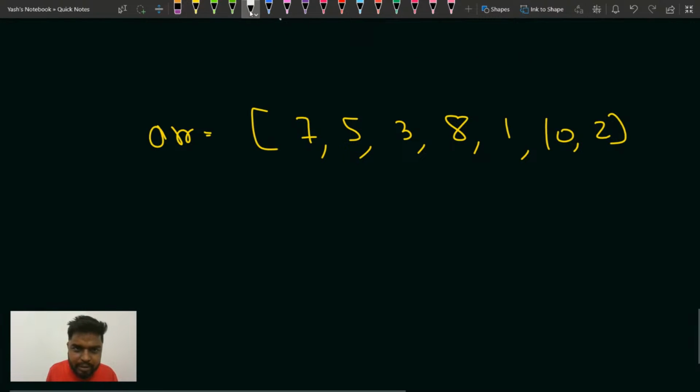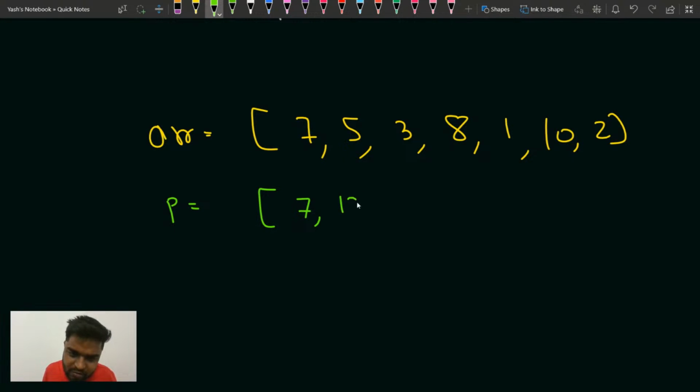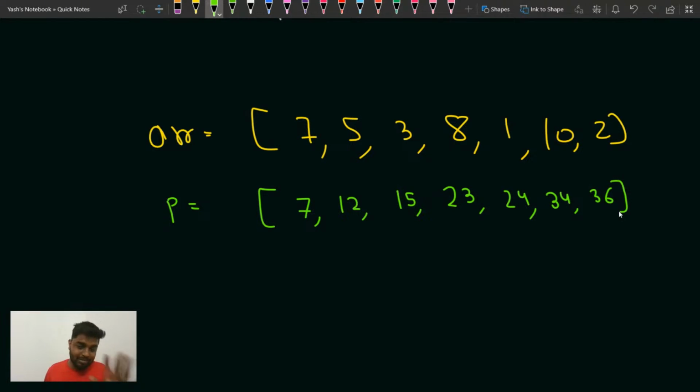Now first of all, you take the prefix sum. What does that mean? Basically keep on adding the cumulative sum of the elements. Here so far the sum will be 7. Here the sum will be 12. Then till here the sum will be the sum before plus this element, so that will be 15. Then 23, I guess, right? Here the sum will be 24. Here the sum will be 34. Here the sum will be 36. Is that clear? Please write yes.